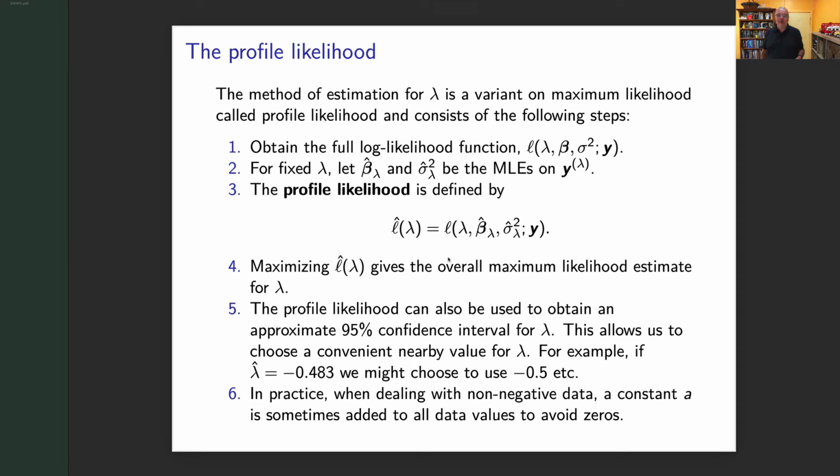Work out which lambda gives you the best. In fact, you can work out confidence intervals. You can say these are the confidence interval for my lambda, the ones that I think are best. And then we often choose a convenient one. So if I found the best lambda was 0.01, I'd probably go, actually, let's set lambda to 0. Let's have a log transform.